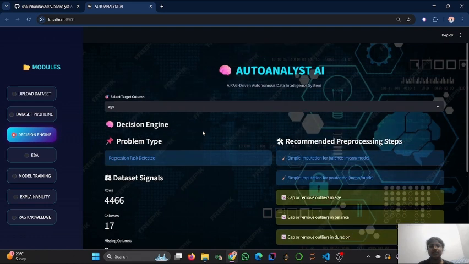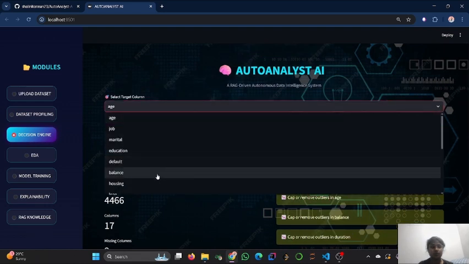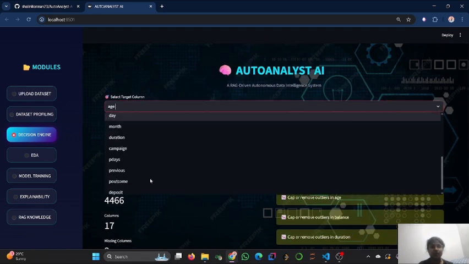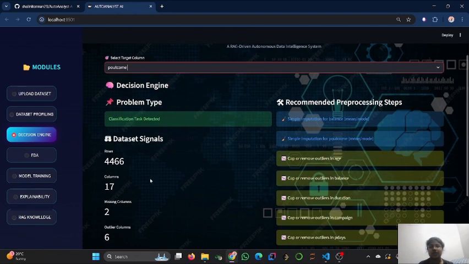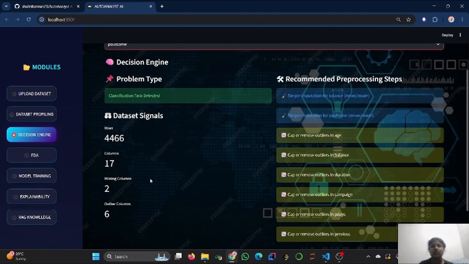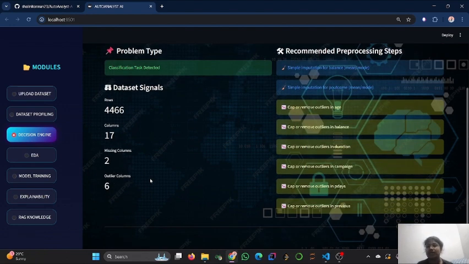And in the decision engine, we select the target column. It tells the problem type. It is a classification task detected, and these are the recommended pre-processing steps. It says simple imputation is needed for the balance and outcome columns, either through mean or mode, and to cap or remove the outliers, which we have in age, balance, duration, campaign, and previous.